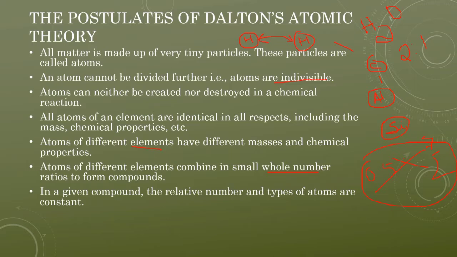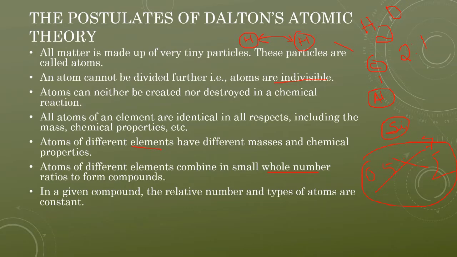Whatever the given compound is, whether the compound is water, carbon dioxide, or ammonia, all compounds have a relative number and types of atoms that are always constant. Remember this one. So these are some postulates that you have to remember.